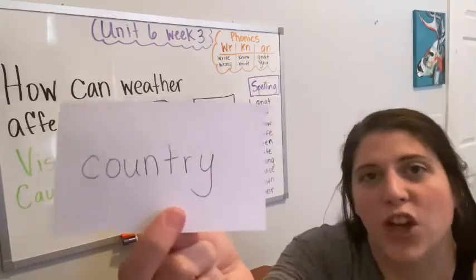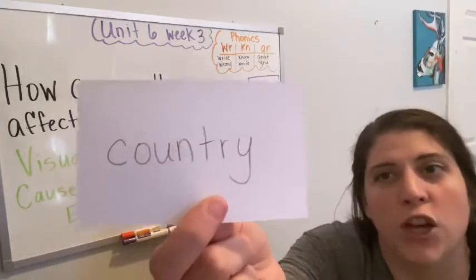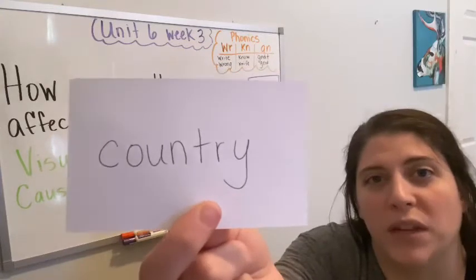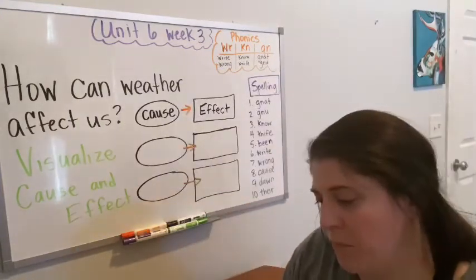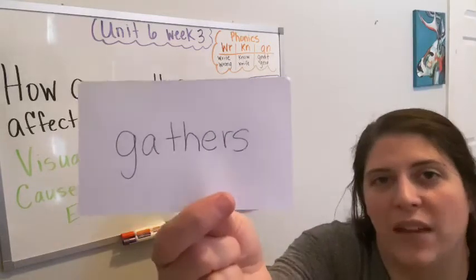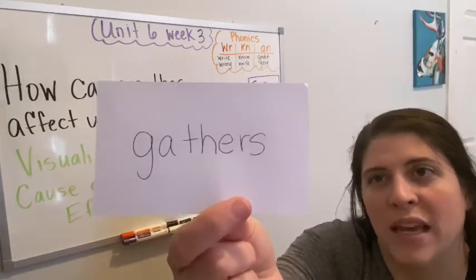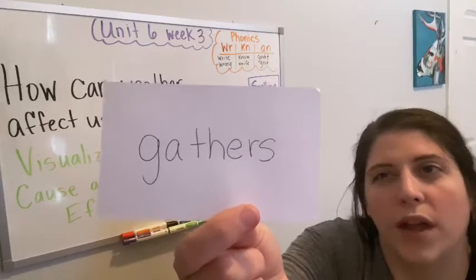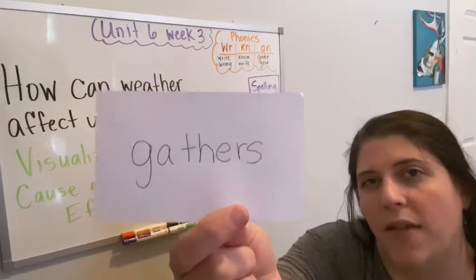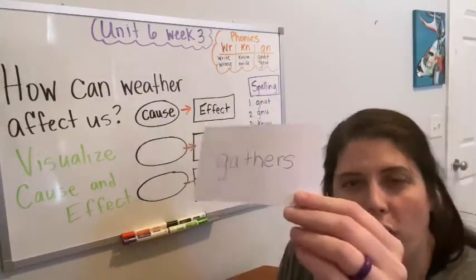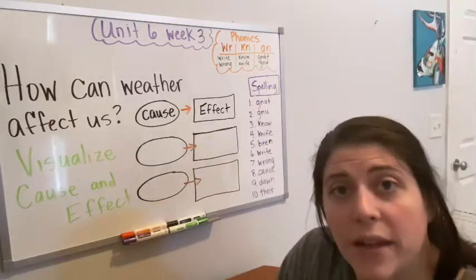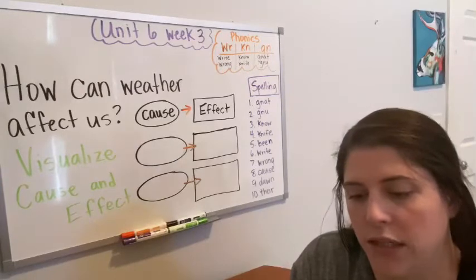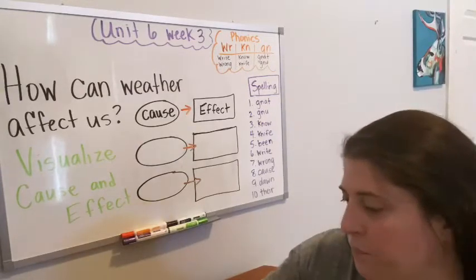Then we have country. Country is just where a group of people live. Like we live in the country of the United States. And then we have gathers, okay? That means that you bring or come together in one place. You may gather your things and come put them in one place, okay? Those are our vocabulary and our high frequency words for this week.